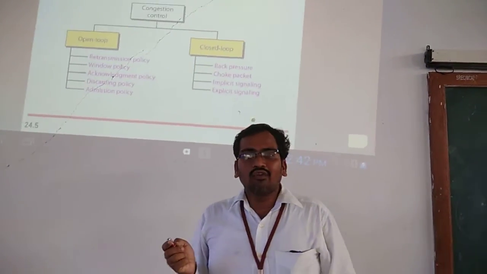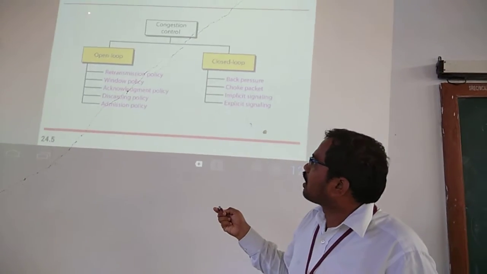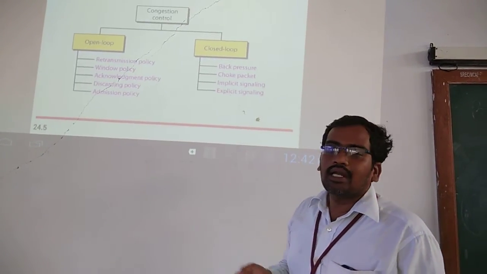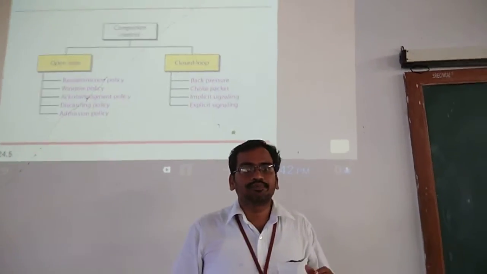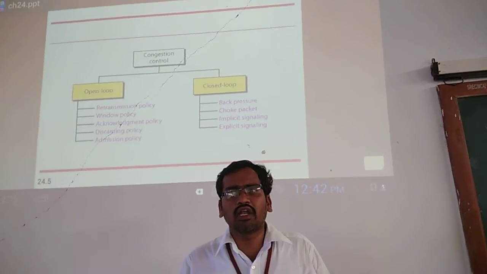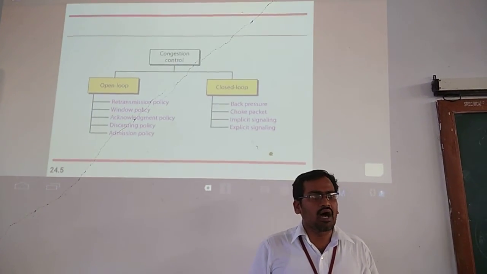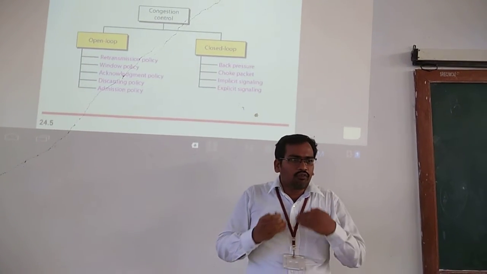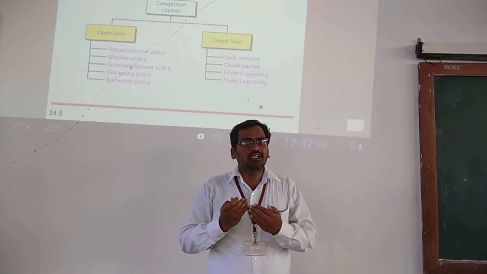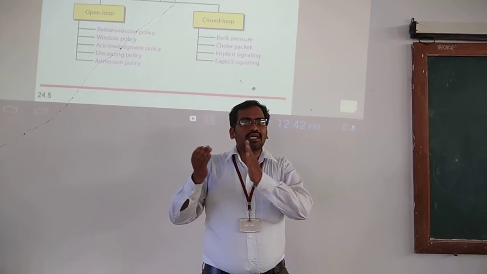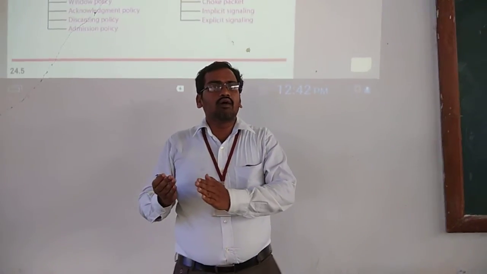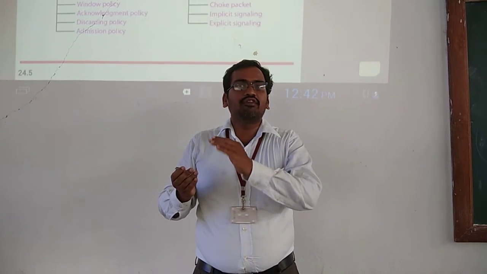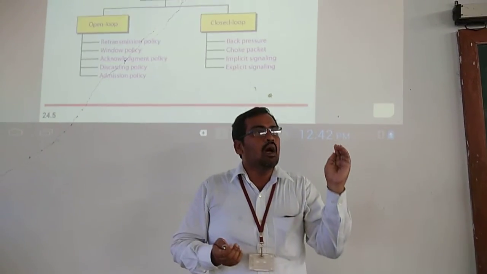Now I will discuss the retransmission policy. In retransmission policy, we should have one efficient retransmission policy to avoid congestion. Whenever congestion or an error occurs, we have to retransmit that particular packet.